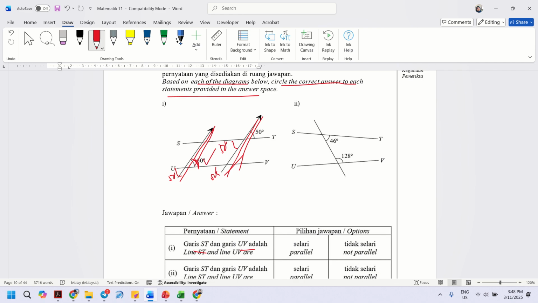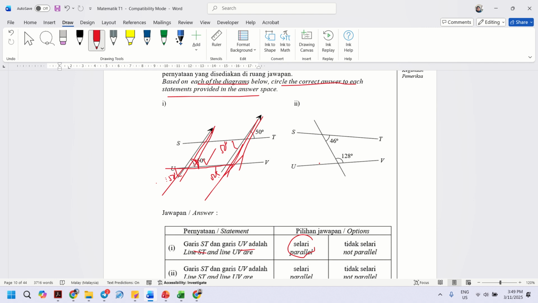So this is correct. You can transfer it like this, or this one is the corresponding angle. 50 and 50, it is a corresponding angle. This one is a vertically opposite angle. So the answer is parallel.